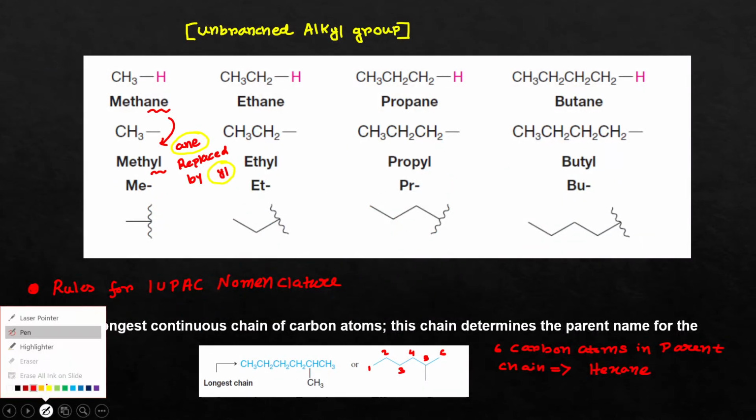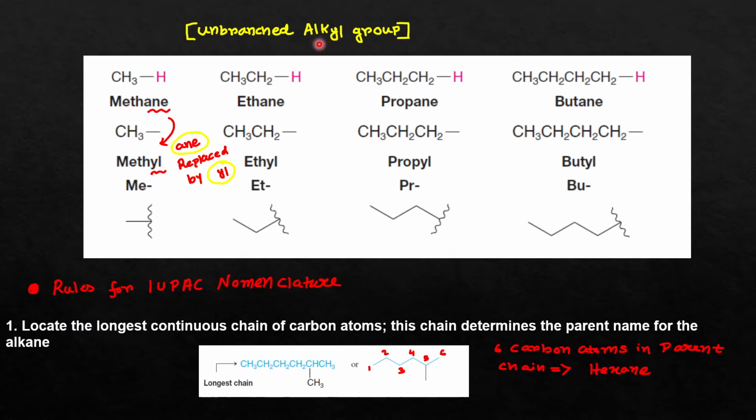Now I am going to talk about the nomenclature of the unbranched alkyl group. This is the structure of methane, where the carbon atom is attached to a total of 4 hydrogen atoms. If you take out any one of the hydrogen atoms, what you obtain is called an alkyl group. In the case of methane, it is called the methyl group. It is denoted by CH3 dash, or in bond line formula you can write it like this, or write Me dash.